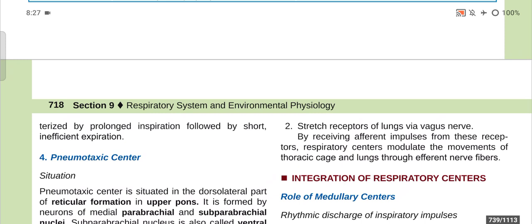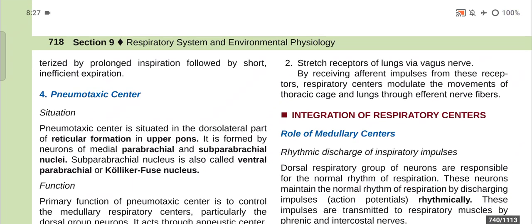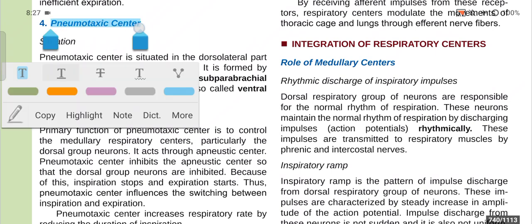Now the pneumotaxic center. The pneumotaxic center is situated in the dorsolateral part of the reticular formation in the upper pons, and it is formed by the neurons of the medial parabrachial and subparabrachial nuclei. The subparabrachial nucleus is also called the ventral parabrachial or Kolliker-Fuse nucleus.